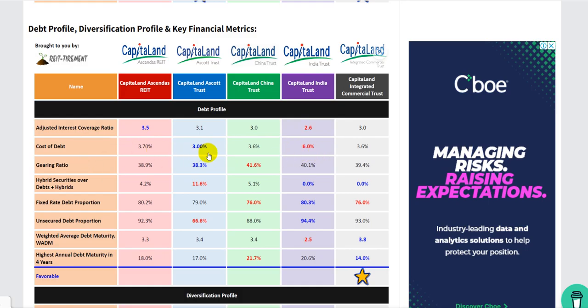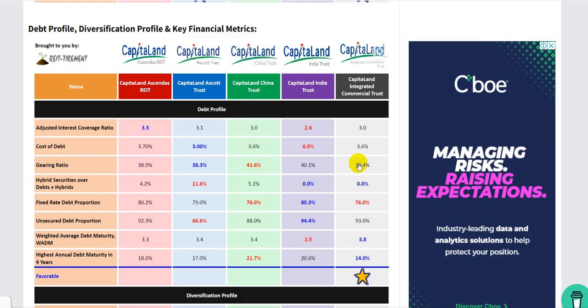So the rest are, I guess, not very surprising, right? It's around the cost of debt for, yeah, this is Singapore based and Singapore based, that's why I guess they're quite close, right? Escort US, yeah, Escort is surprisingly low at 3%, right? And then China is 3.6%. This one is disappointing because I expected the last results, this one to go lower, because they shifted from Singapore dollars to Chinese yuan, which is getting cheaper. The cost of debt for Chinese yuan is getting cheaper, but I don't know why these things are still not going down. Yeah.